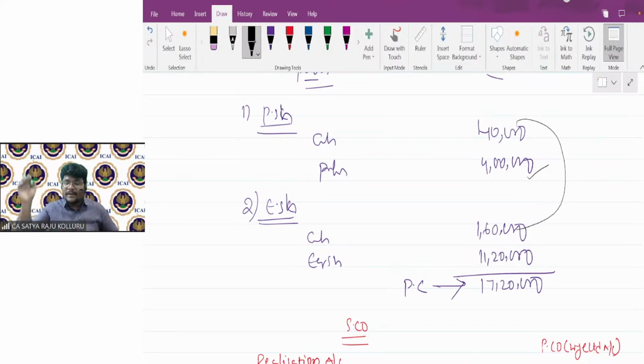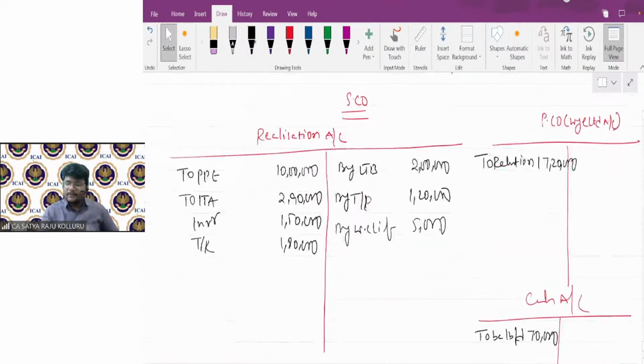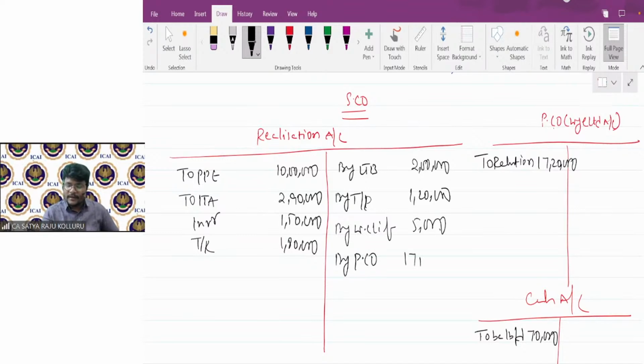To purchasing company is the entry. So then, one second, guys. At the time of passing the second entry, simultaneous posting is not given in purchasing company to realization, in realization by purchasing company. Don't forget to give the simultaneous posting. Otherwise, your ledgers may not tally.